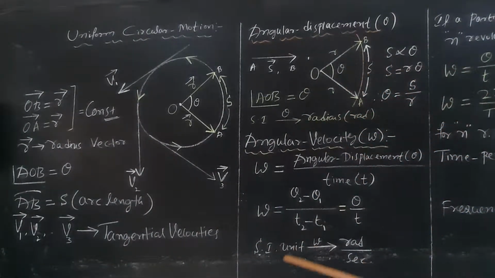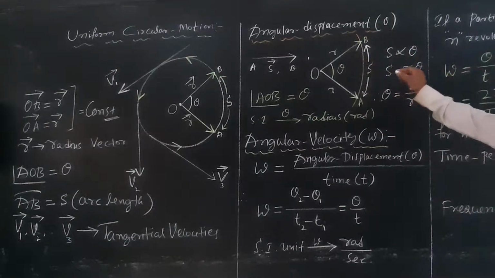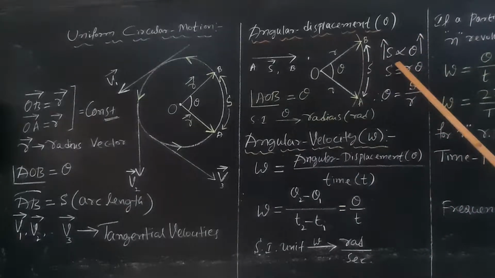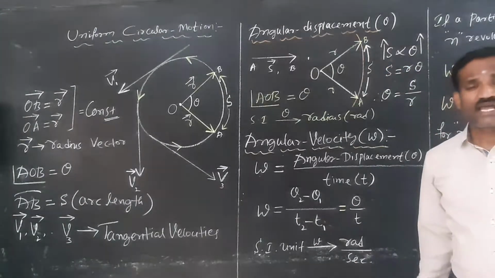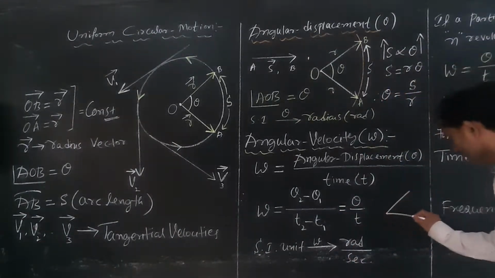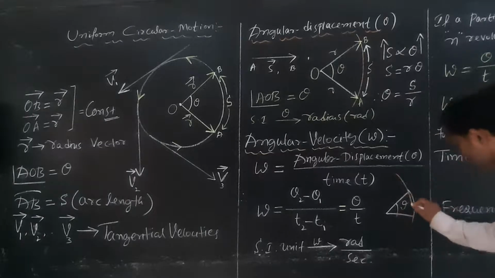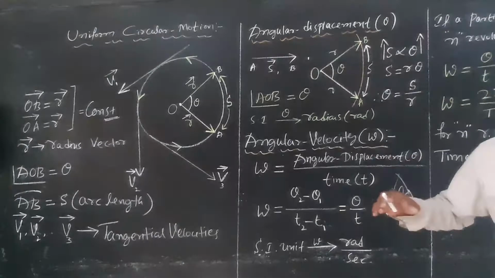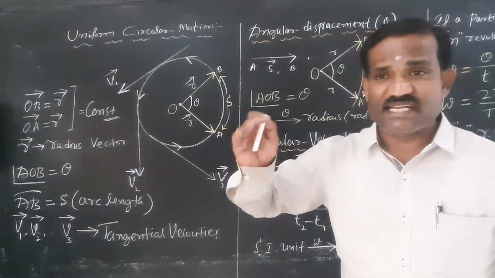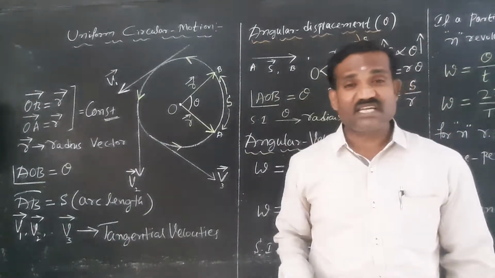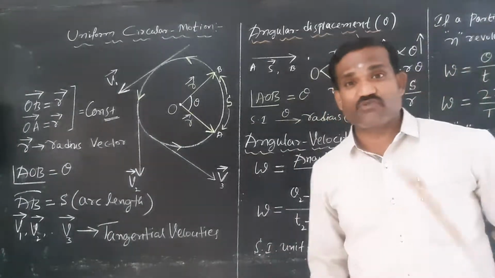Please pay attention here. This is the arc length. AB is the arc length. Arc length is directly proportional to theta. You studied in the 9th or 10th standard that arcs are proportional to the angle subtended at the center of the circle. See here, this is the arc length and this will be the theta. R is constant, but as the arc length keeps on increasing, the angular displacement theta will also increase, but the radius will remain constant.